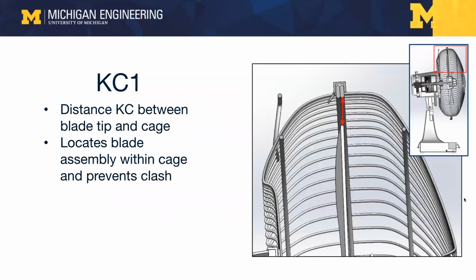Hi, this is Ryan Shanahan. Our first KC is defined as a distance KC between the top of the blade tip and the cage. This locates the blade assembly within the cage and prevents any clashing, especially keeping in mind any undesirable noises from the blades hitting the cage.